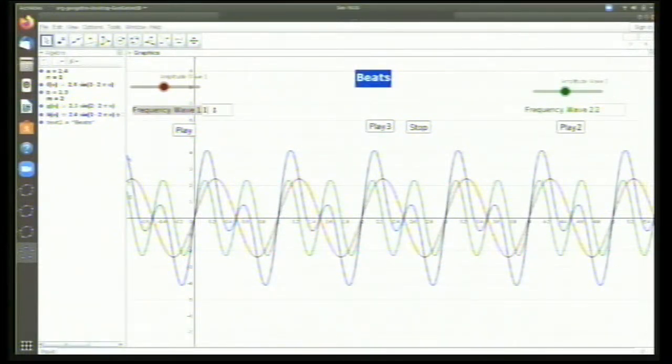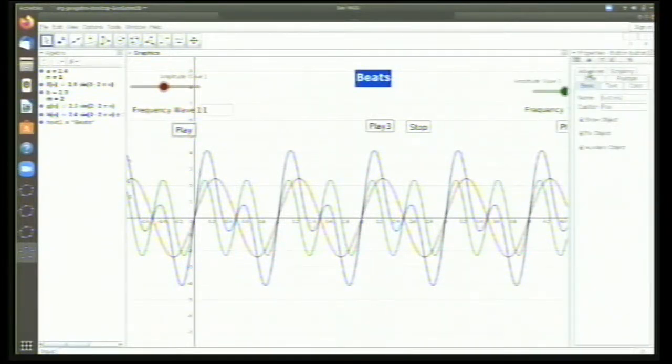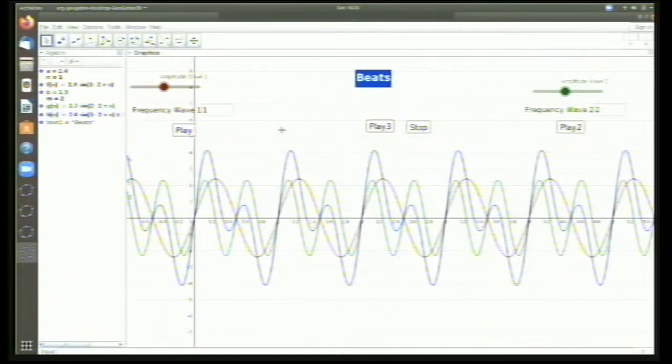Now you can experiment with beats in a very beautiful fashion. The only one command I've used here is in the play button. Whatever I did here, I have added a particular script. I can show you the script if you want. It's just a simple script. I have written play sound F01. That's it. Then you get the sound there. GeoGebra has a lot of exciting features, and sound is one such feature.